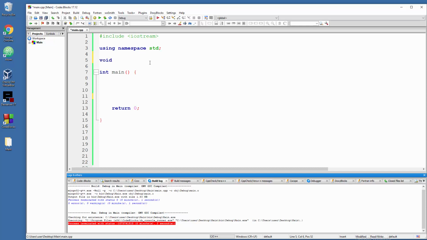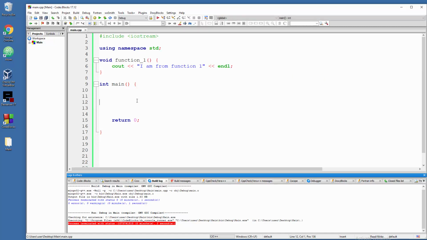So void function 1 and actual action cout I am from function 1 and end line, and let me fix this code.